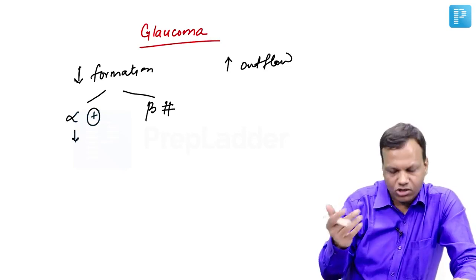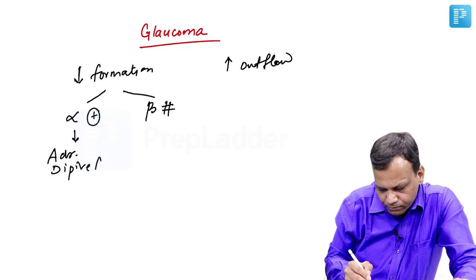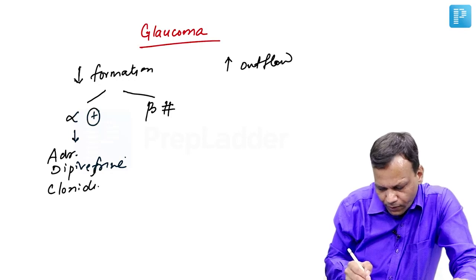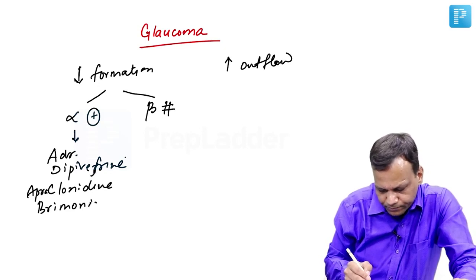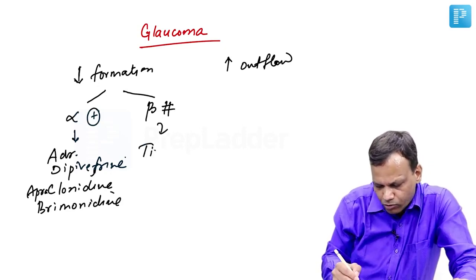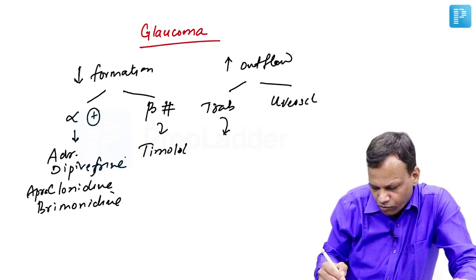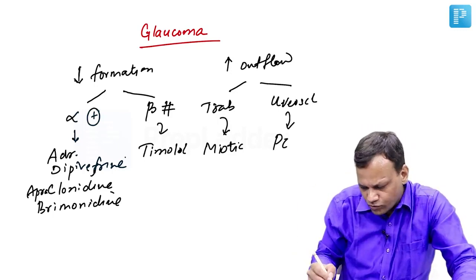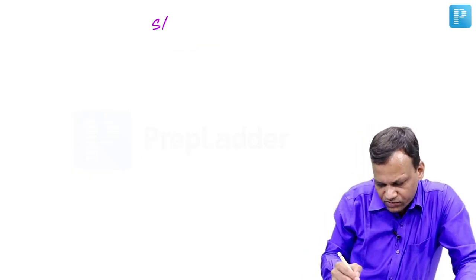Alpha agonist may be non-specific like adrenaline or dipivefrin, or they may be alpha 2 specific like clonidine, apraclonidine and brimonidine in particular. Then beta blockers like timolol, or they can increase the outflow which may be trabecular outflow or uveoscleral outflow. Trabecular outflow is increased by miotic drugs. By causing miosis, space becomes available so they can remove, and uveoscleral is increased by prostaglandin F2 alpha. Okay. Now coming to side effects of anti-glaucoma drugs, which are very important.